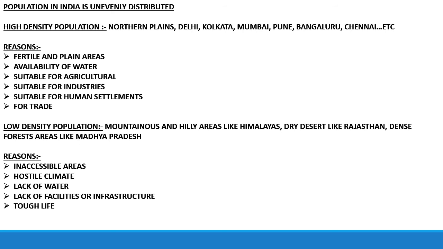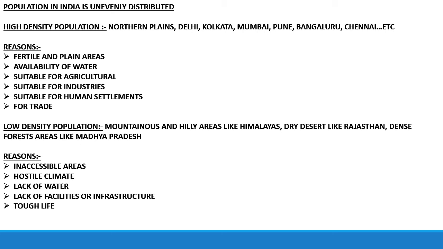What is the reason behind it? Because of fertile and plain areas, availability of water, suitable for agriculture, suitable for industries, because it is plain land we can establish industries over there, and suitable for human settlements and for trade.